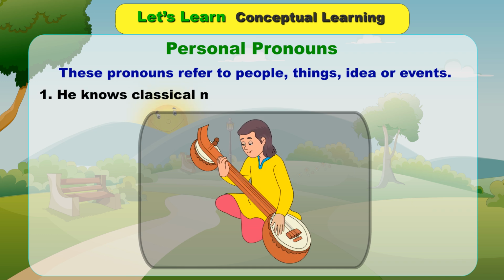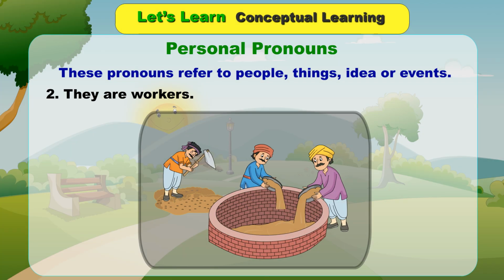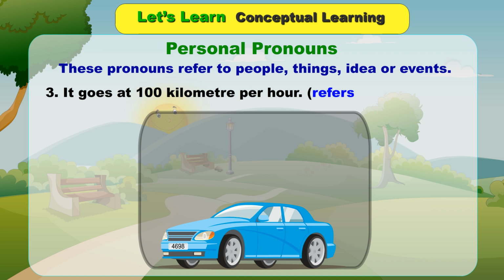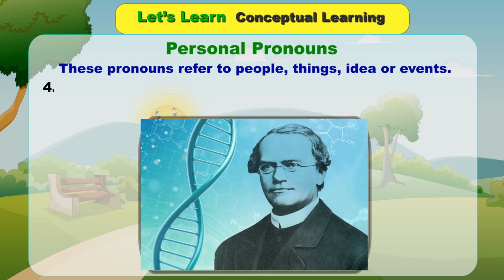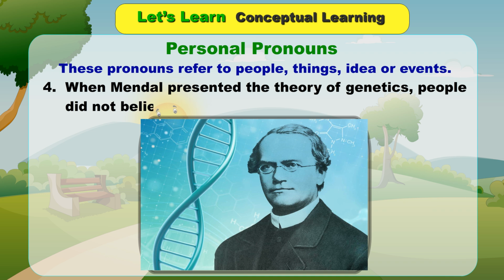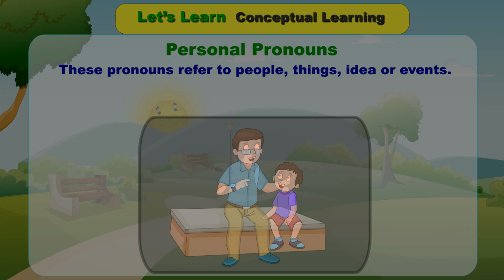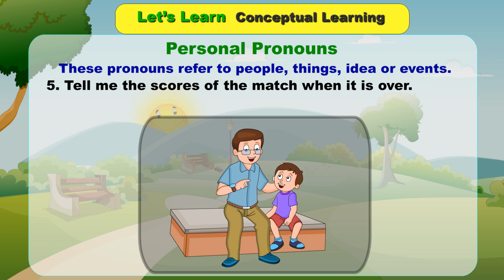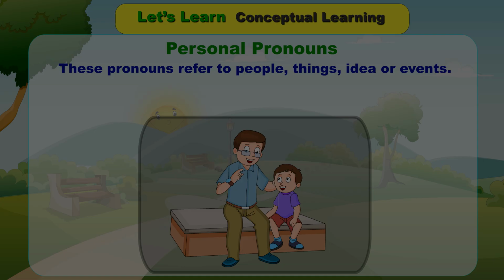Personal pronouns. These pronouns refer to people, things, ideas or events. 1. He knows classical music refers to a person. 2. They are workers refers to a group of people. 3. It goes at 100 km per hour refers to a thing. 4. When Mendel presented the theory of genetics, people did not believe it refers to an idea. 5. Tell me the scores of the match when it is over refers to an event.